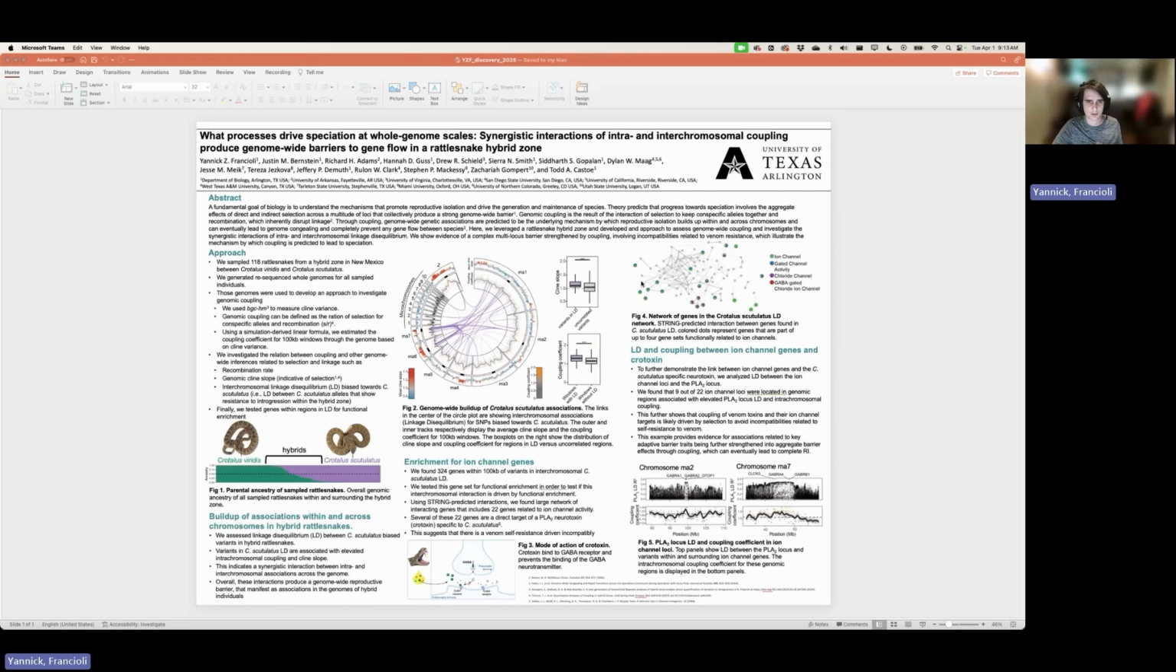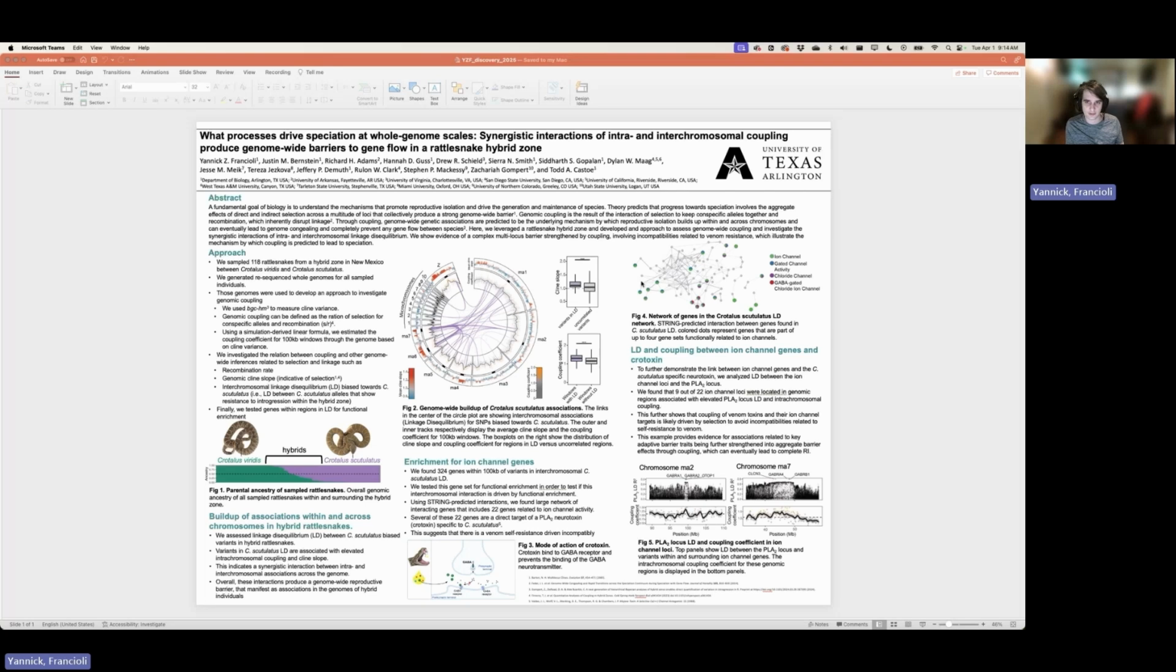My research focuses on the processes that drive speciation at the whole genome scale, and on the synergistic interactions of intra- and interchromosomal coupling that produce genome-wide barriers to gene flow. There's this fundamental goal of biology, which is to understand the mechanisms that promote reproductive isolation and drive speciation, so the generation and maintenance of species.